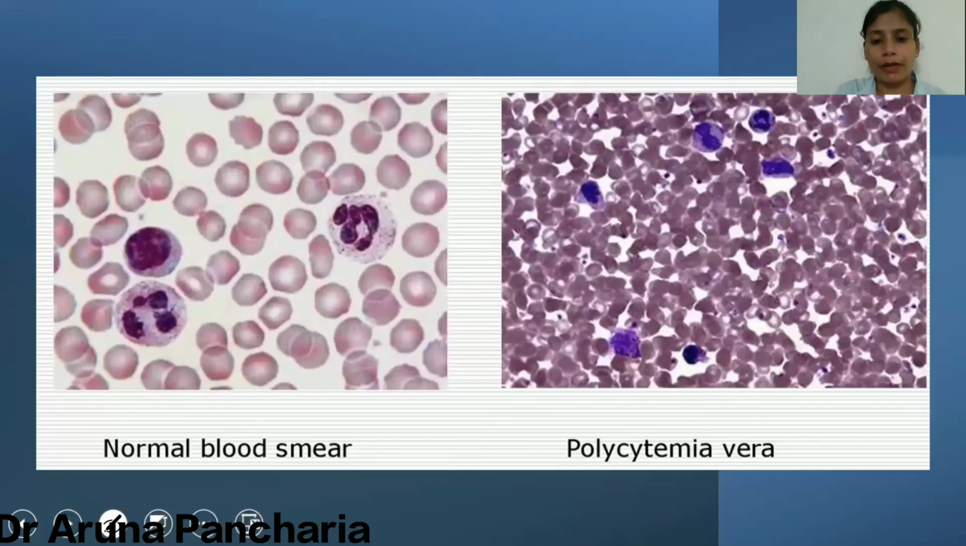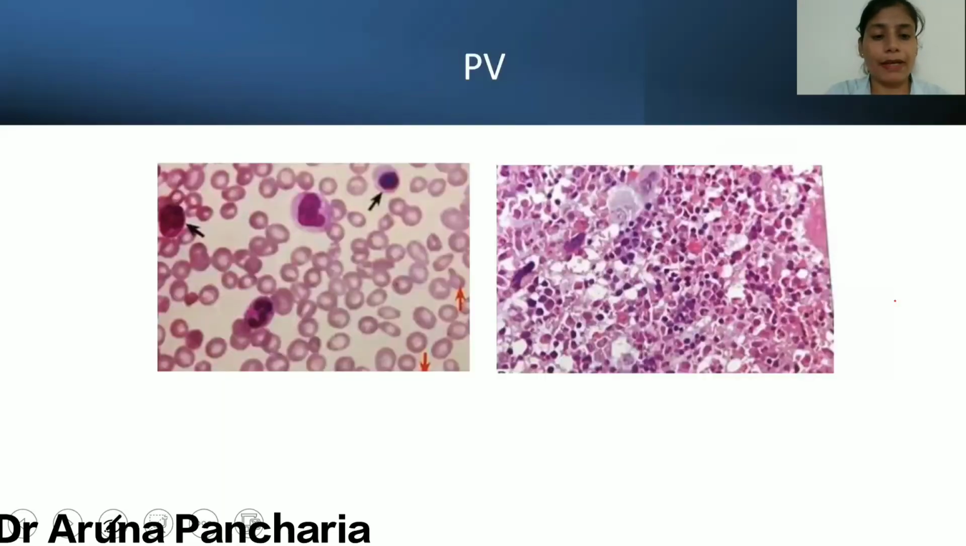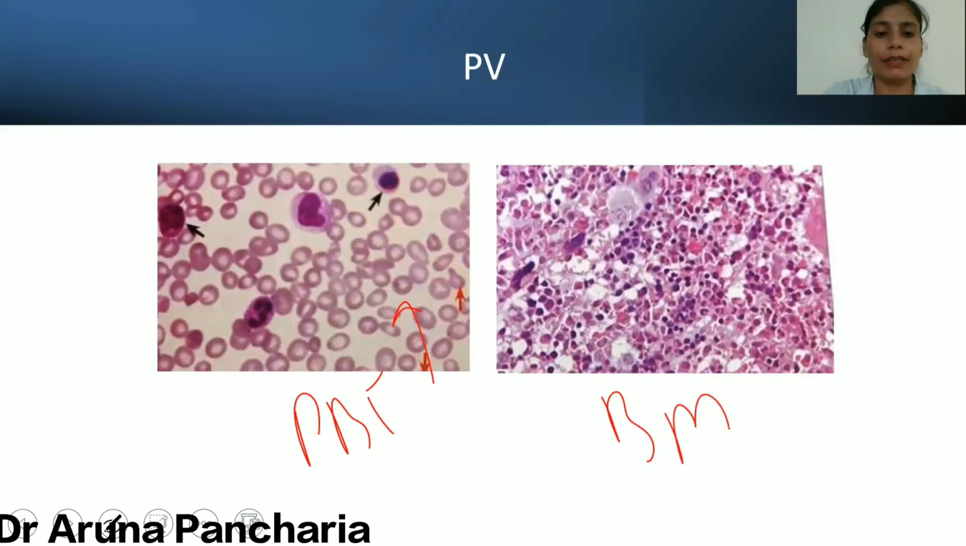Now, this is peripheral blood under 40X. You can see here there are some spaces in the RBCs, but here you can see the overcrowding of the RBCs. So this is a case of polycythemia vera. Now this is the peripheral blood, PBF, and this is the bone marrow. This is a nucleated RBC, and this is a myelocyte. This picture I have taken from the Tejinder Singh book.